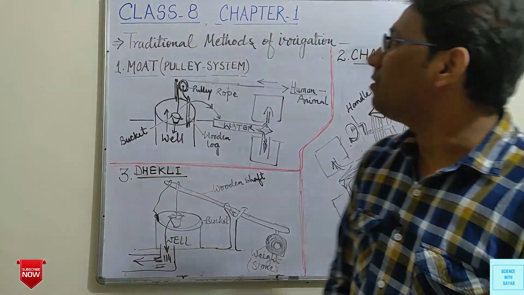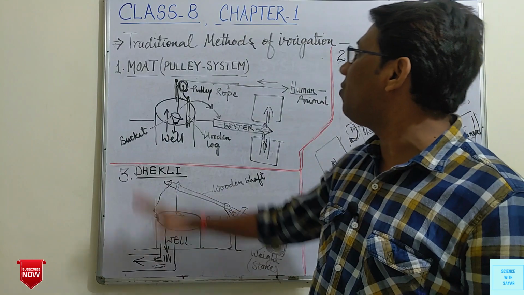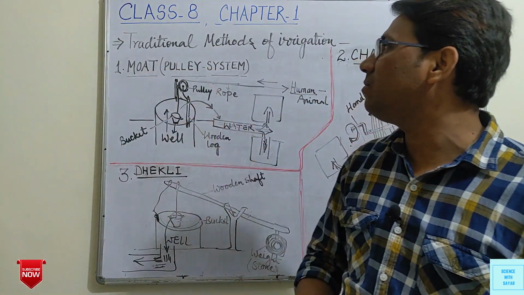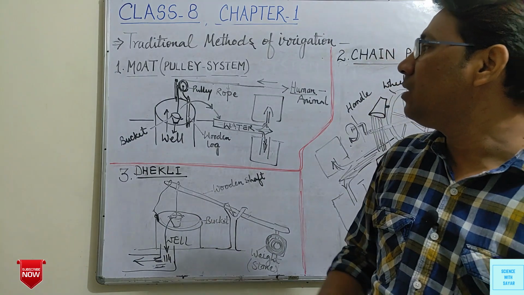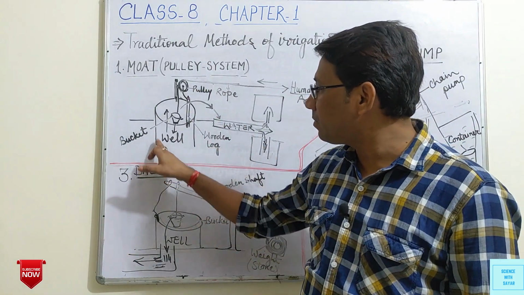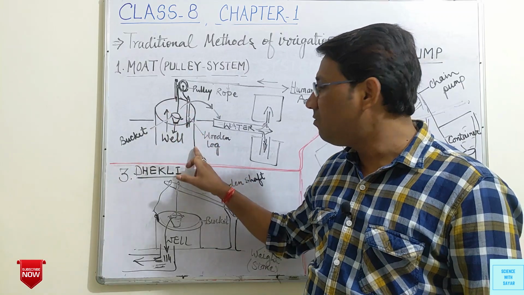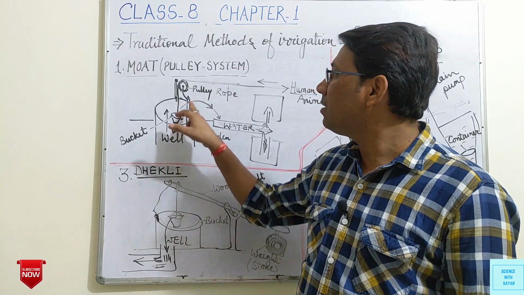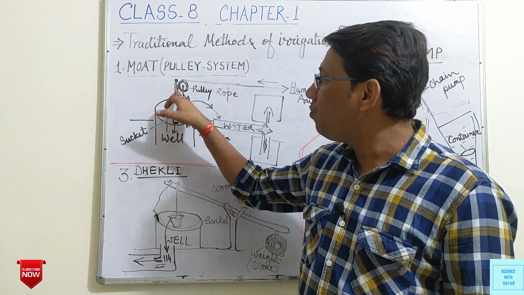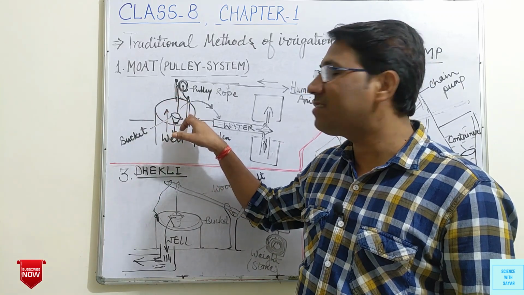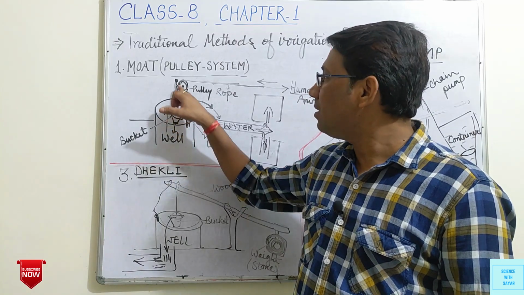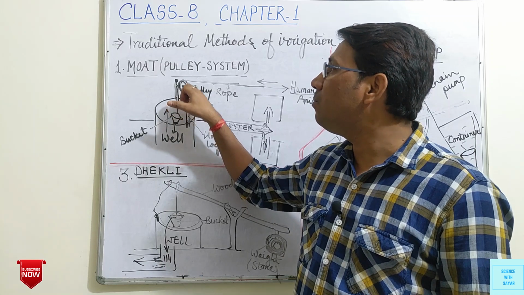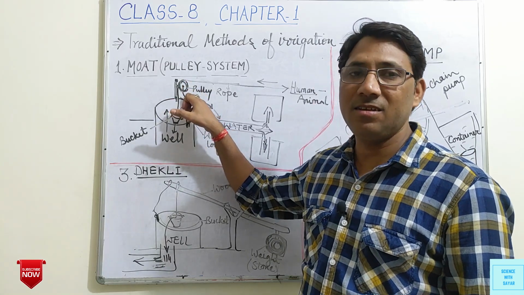Now, the first traditional method of irrigation, that is MOT or pulley system. In this system, this is a well, source of water. There are two wooden logs, and in between two wooden logs there is a pulley system fixed.